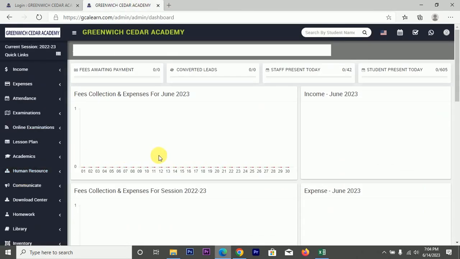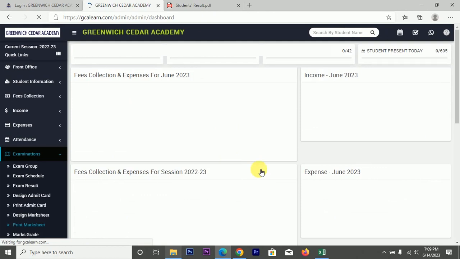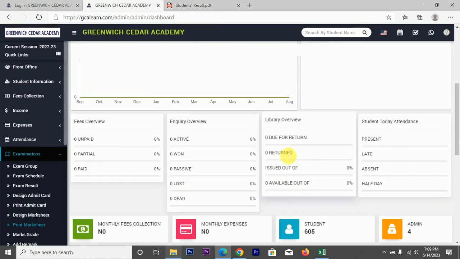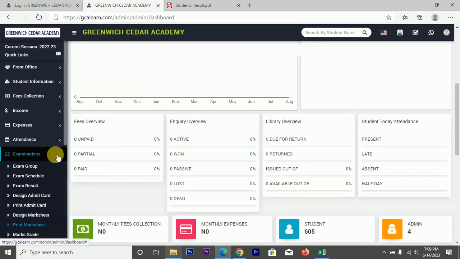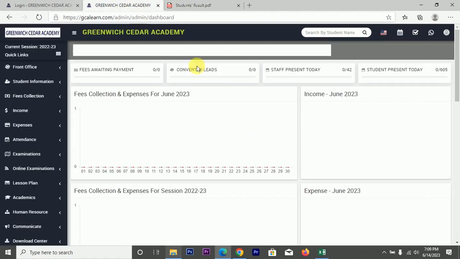And the thing is, even if the teachers are not done entering their scores, to the extent they've entered, you can check. Okay, so far let me see. There are so many other things this website can do, but I think these are the most important things.